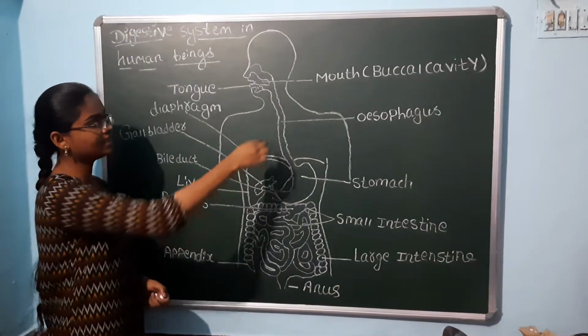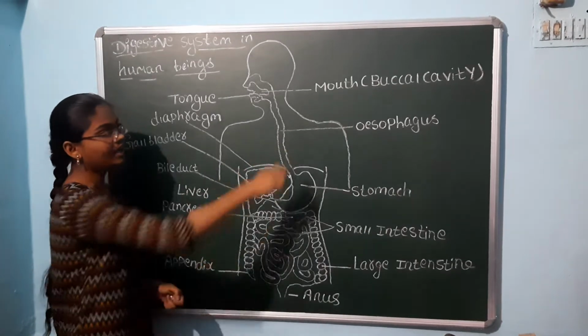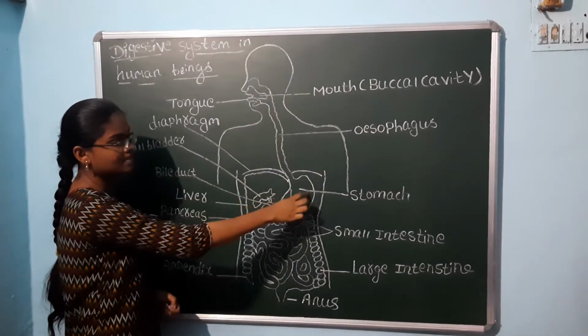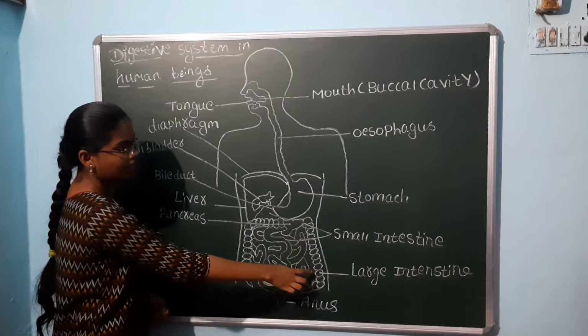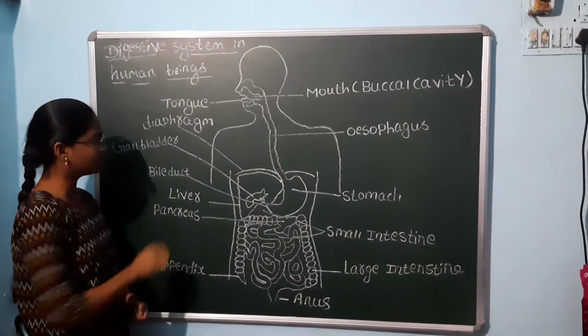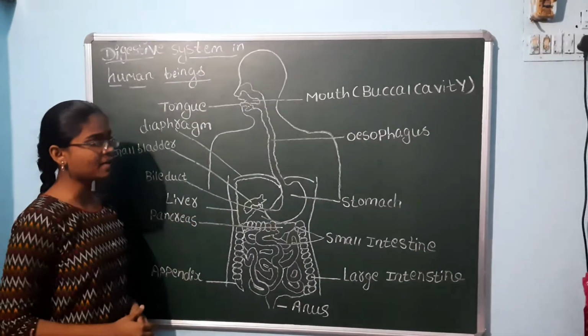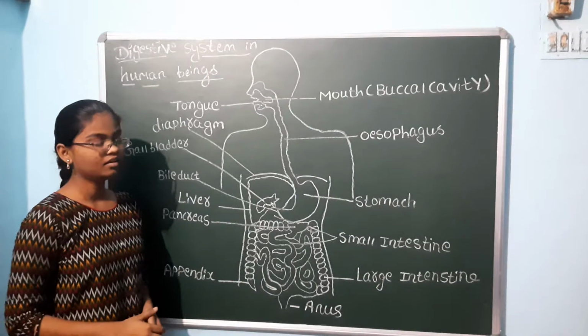Here you can see that the alimentary canal has various parts like mouth, esophagus, stomach, small intestine, large intestine, pancreas, appendix, liver, bile duct, gallbladder, diaphragm, tongue. These are the various parts in the alimentary canal.